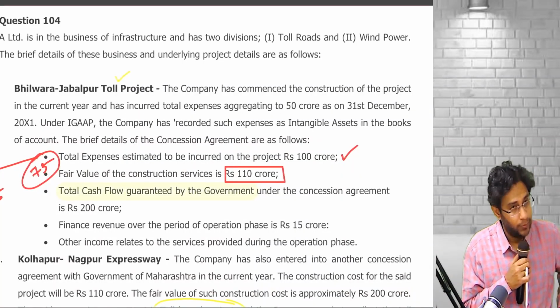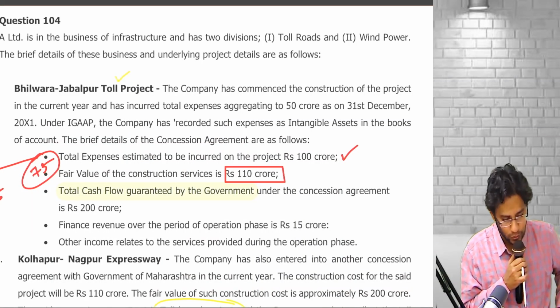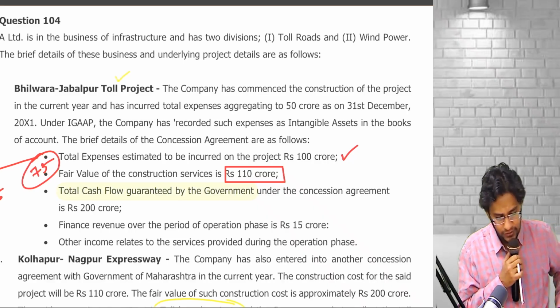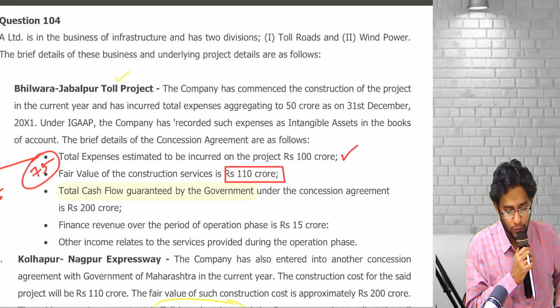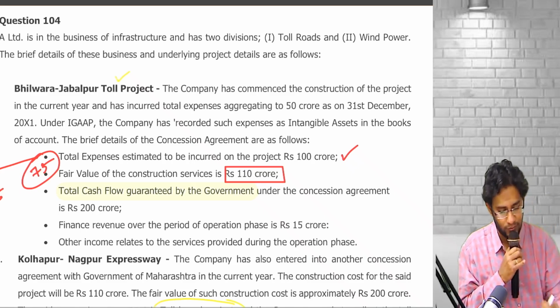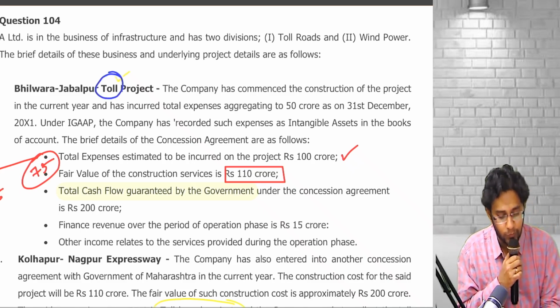Okay. ANM is in the business of infrastructure and has 2 divisions, toll roads and wind power. The brief details of these businesses and underlying project details are given. First one, Bhilwara Jabalpur toll project. Look at this fellow's talent. He called it a toll project.